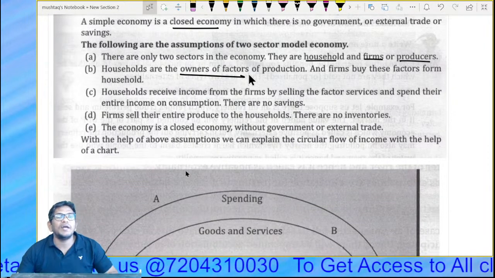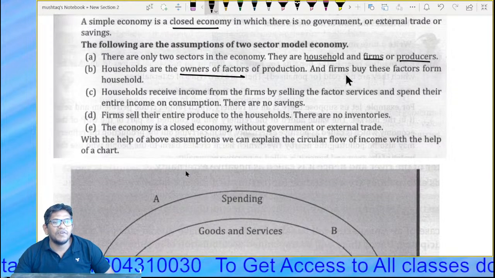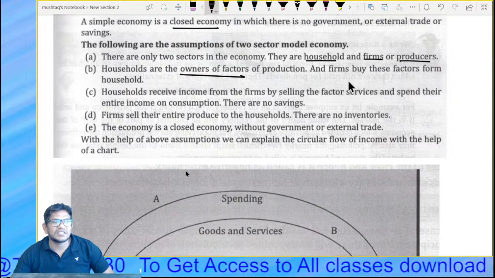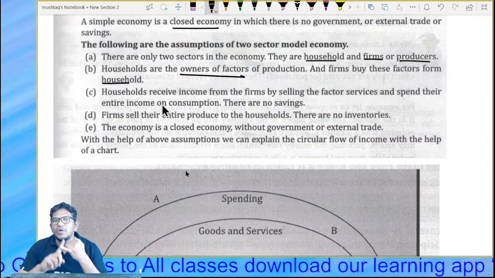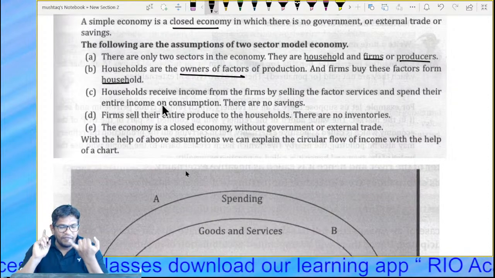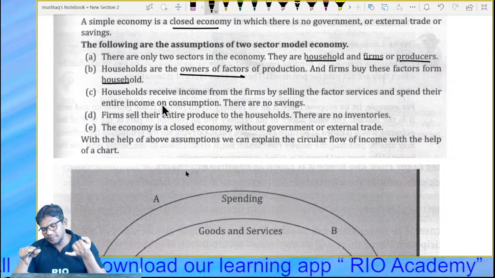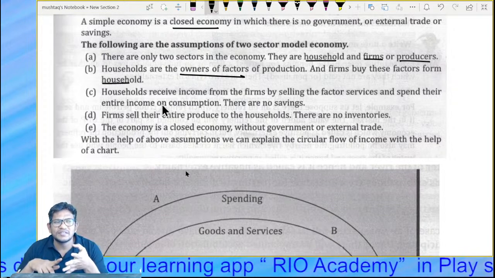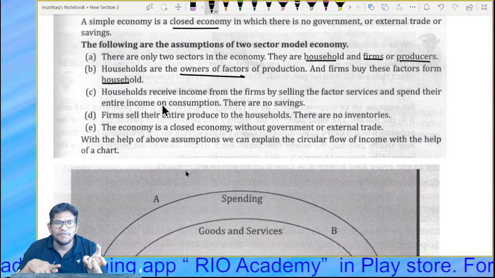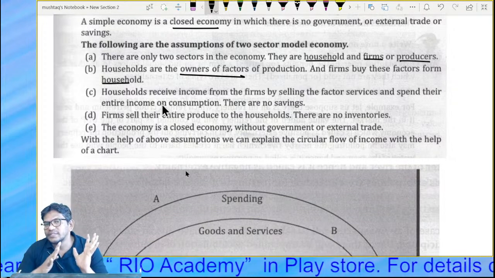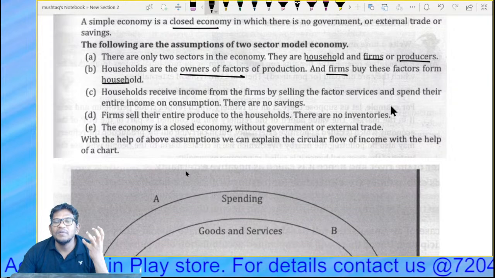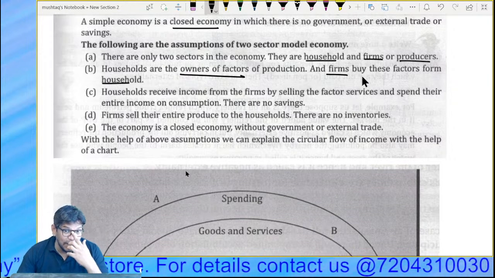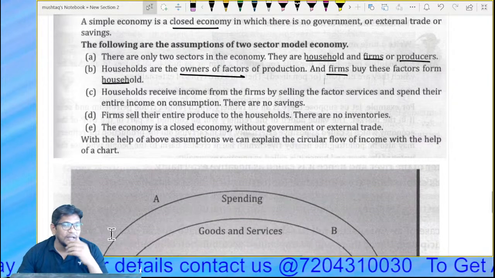Households are owners of factors of production, and the firms buy these factors from the household. What are those factors of production, guys? Land, labor, capital, organization. Right? The owners of these factors of production are households, and who buys these? Firms, the producers. They buy these factors of production from the household.